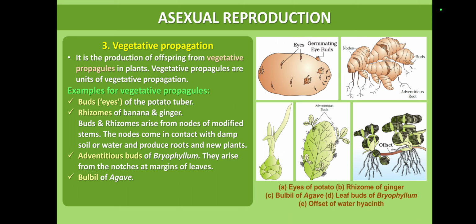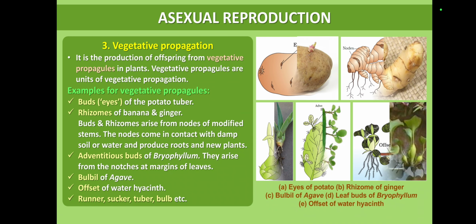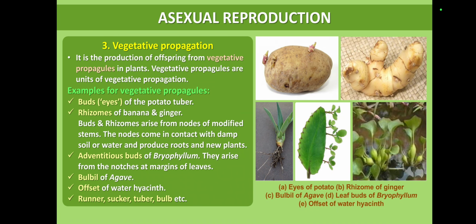Then another important vegetative propagule given is bulbil. Bulbil is seen in agave, and in onion, vegetative propagation takes place through bulbil. A similar type of vegetative propagation takes place in the water hyacinth plant. Apart from that, runner, sucker, tuber, bulb, etc. are some common examples for vegetative propagation. See the diagrammatic representation, very clearly given.